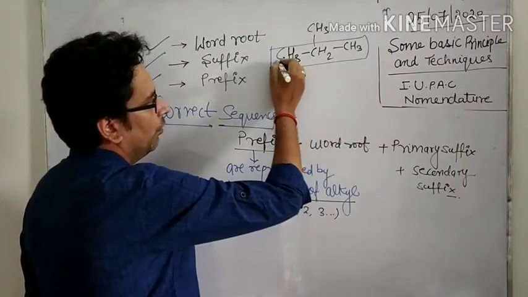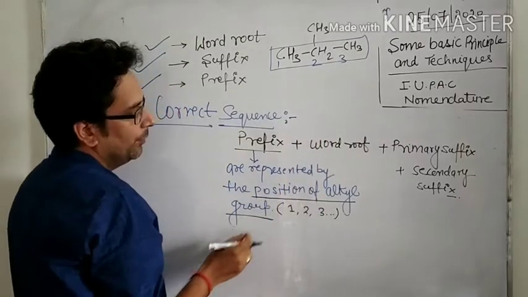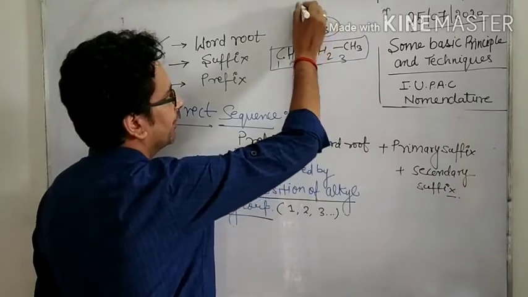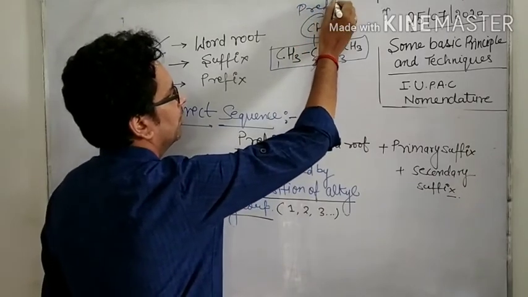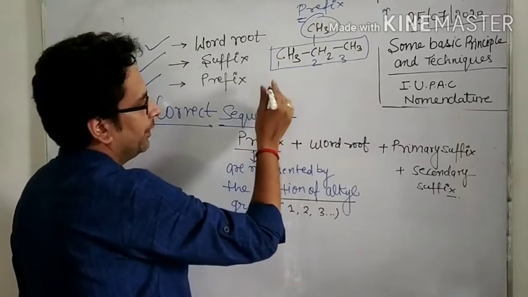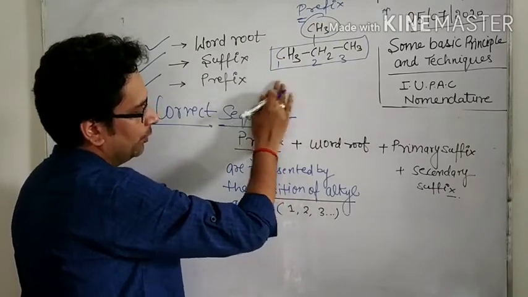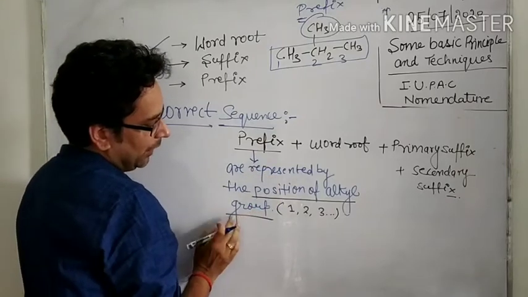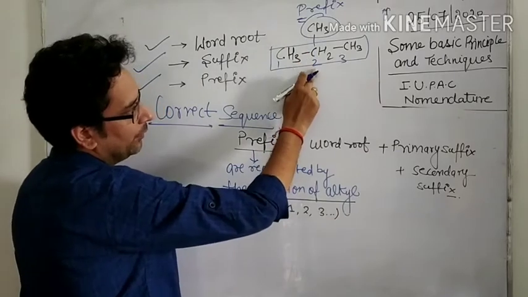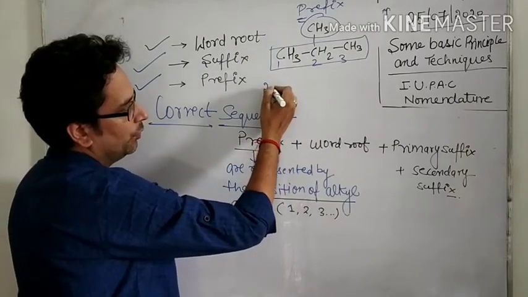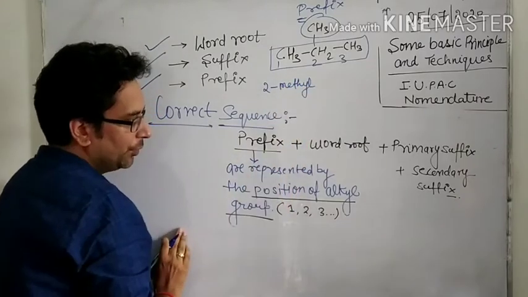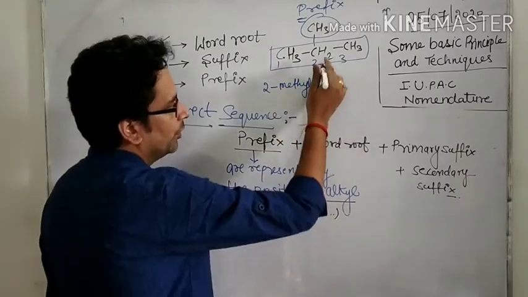Now what is the name? First we use prefix, and prefix means alkyl group, so this is the prefix. First we write the prefix, and prefix is represented by the position of the alkyl group. This alkyl group is attached to the second carbon, so 2-methyl. Word root: prop.